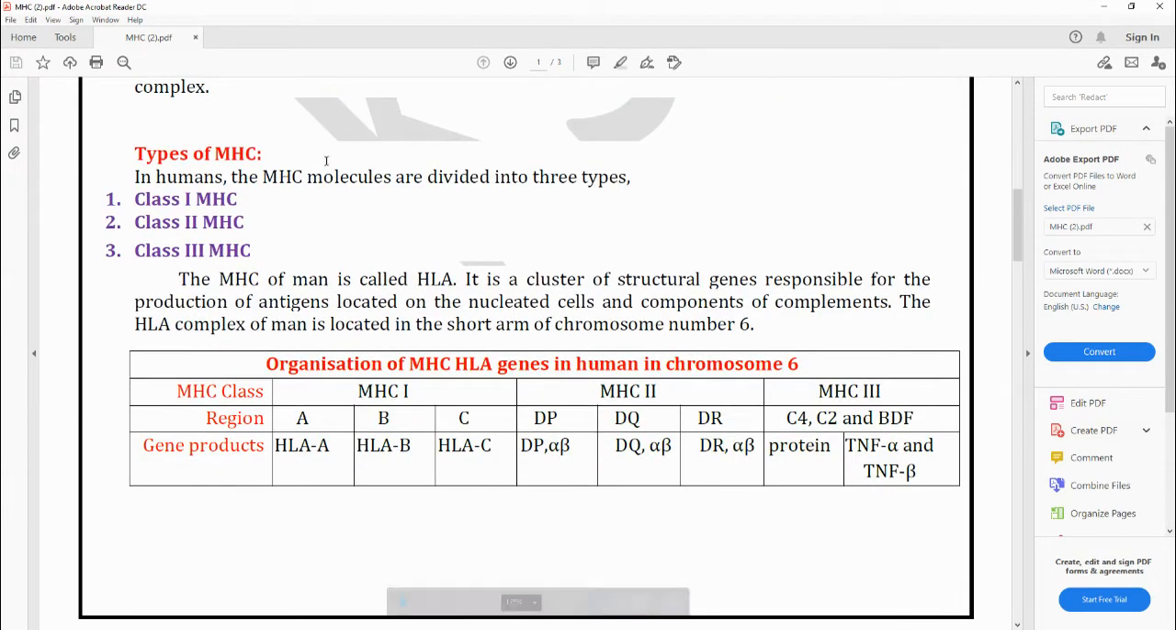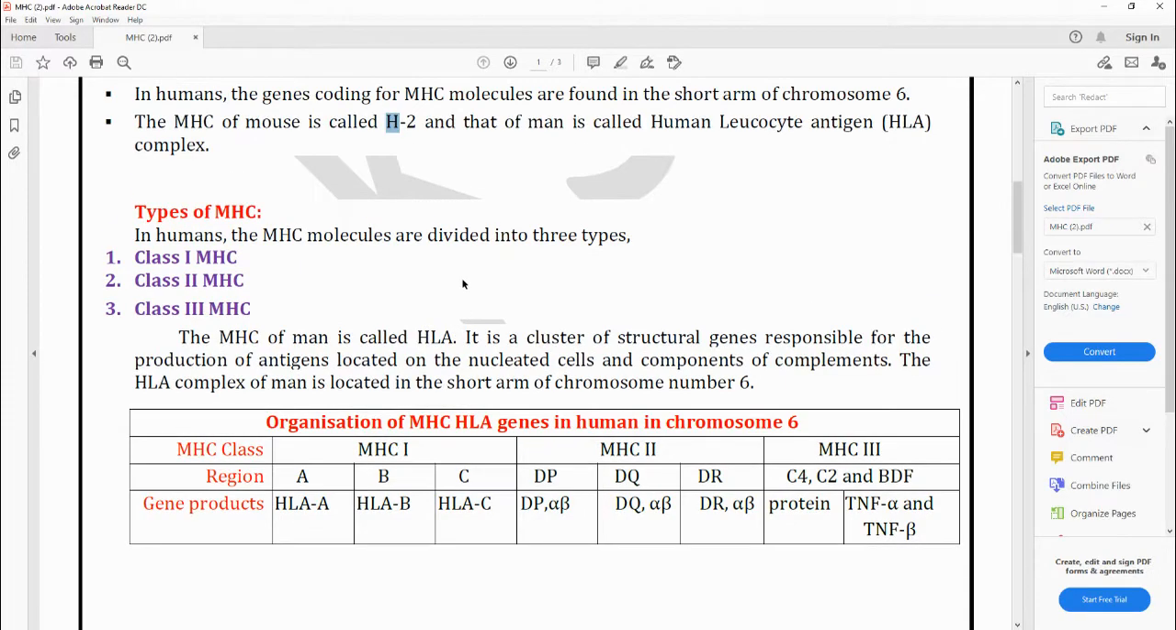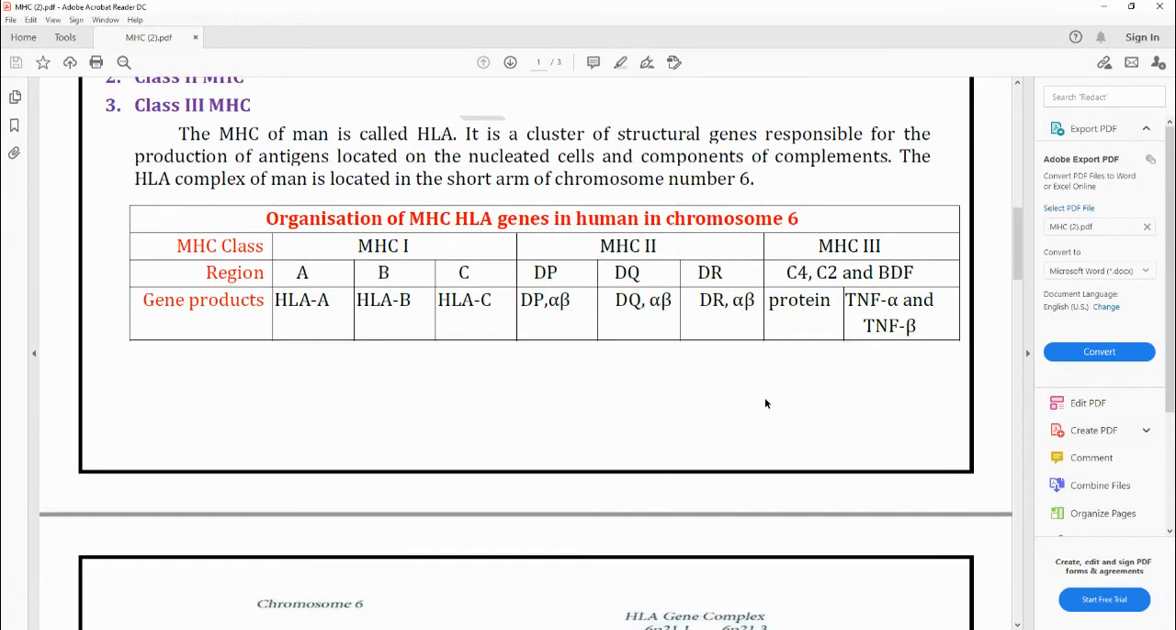Now going into the types of MHCs. MHCs are classified into three types. The MHCs in man are called human leukocyte antigens, or simply HLA. As we discussed, it is a cluster of structural genes responsible for the production of antigens located on the nucleated cells and the components of the complement. The HLA complex of man is located in the short arm of chromosome number 6.